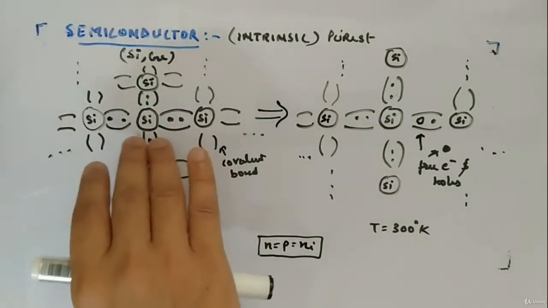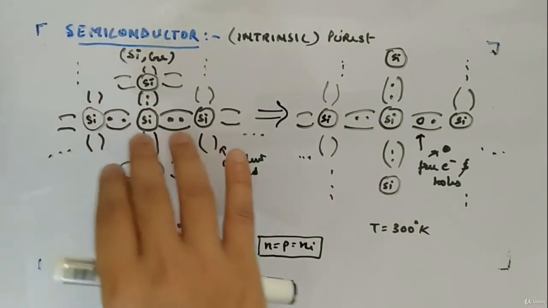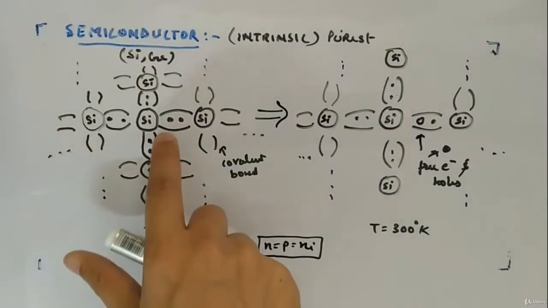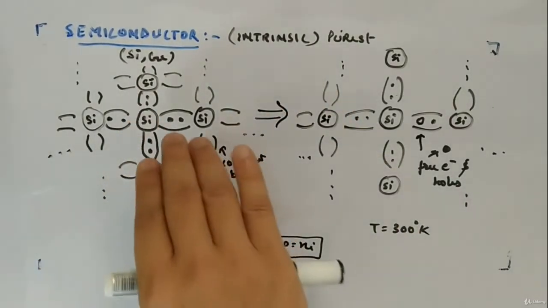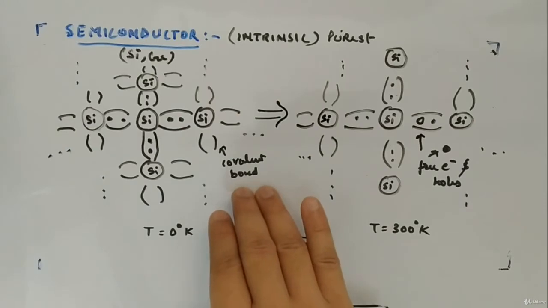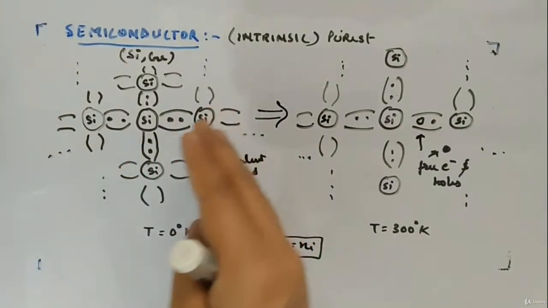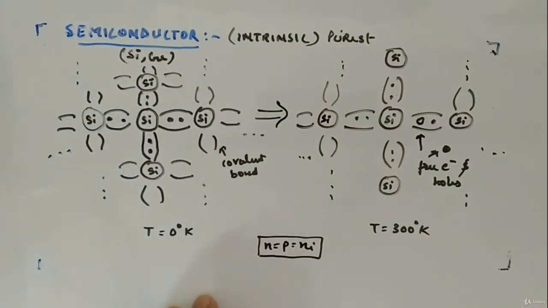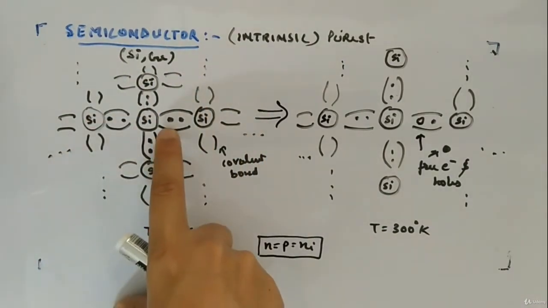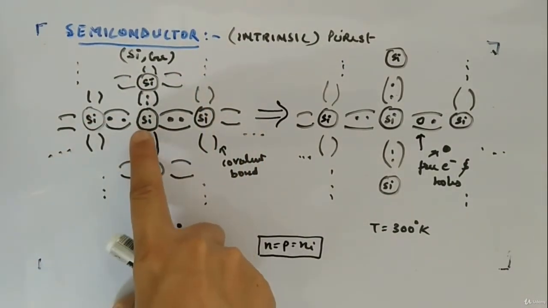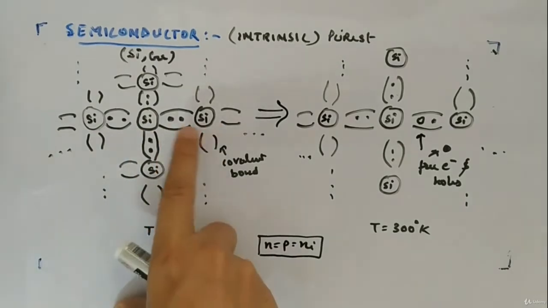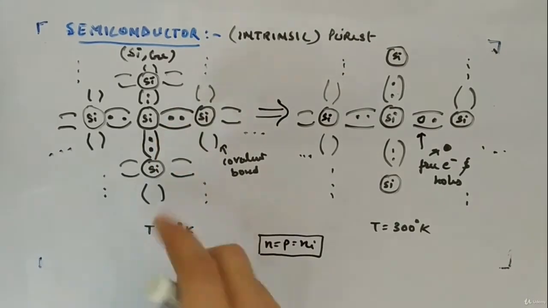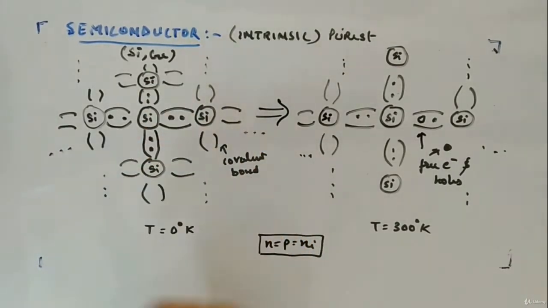There will be a central atom, and it has 4 valence electrons at the outermost shell, these 1, 2, 3, 4, and they will make covalent bonds with their other silicon atoms. That's how the arrangement of silicon will look to you. So this dot is because of this atom, and this dot is because of this atom. They both made a covalent bond. That's how the structure holds for silicon.